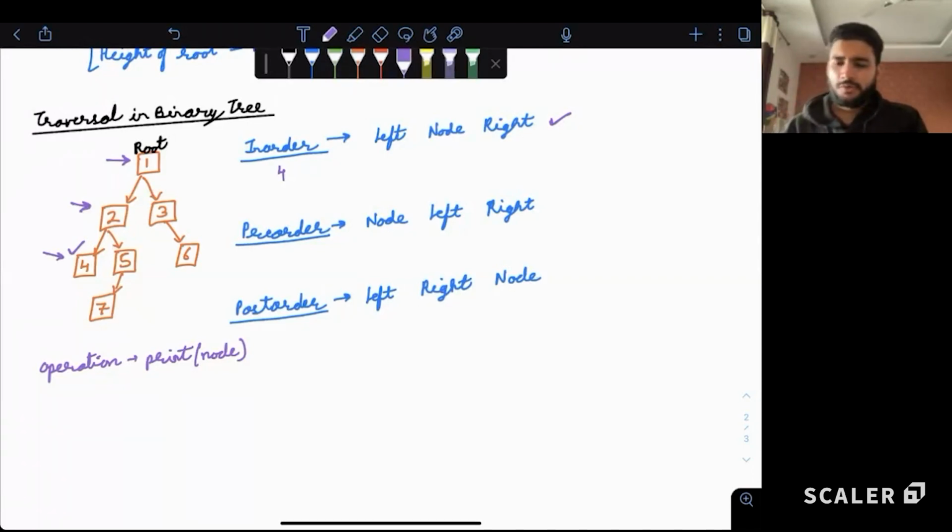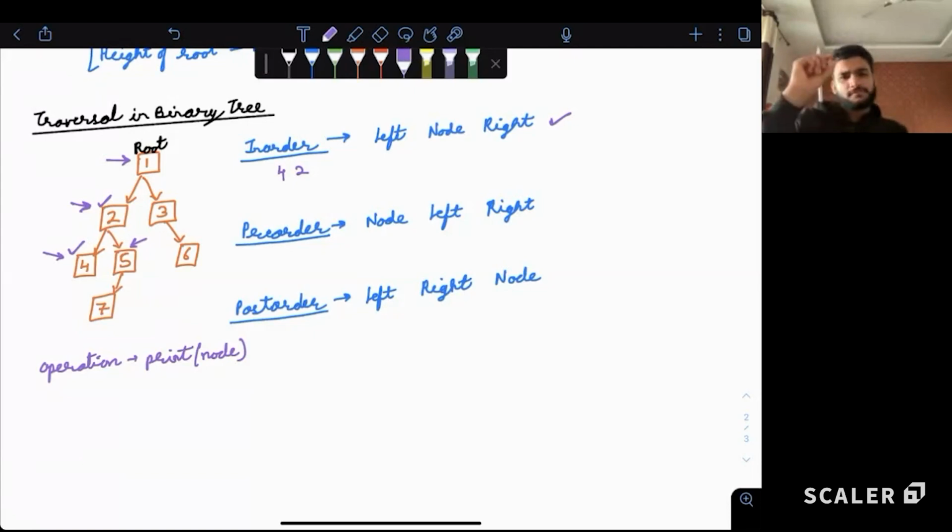Nice. Now we come back to 2. 2 says, my left side is complete, so now I can give priority to myself. Making sense? Now 2 is printed. Now 2 will say, my left side is complete, my current element is complete, so let me go right. So now we'll go to the right child of 2, that is 5. Is it making sense?